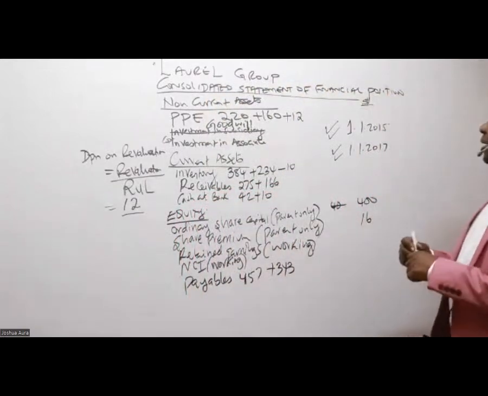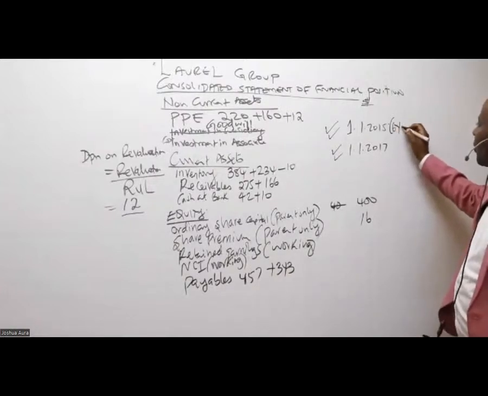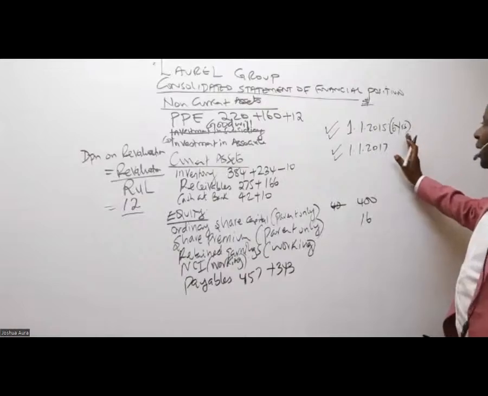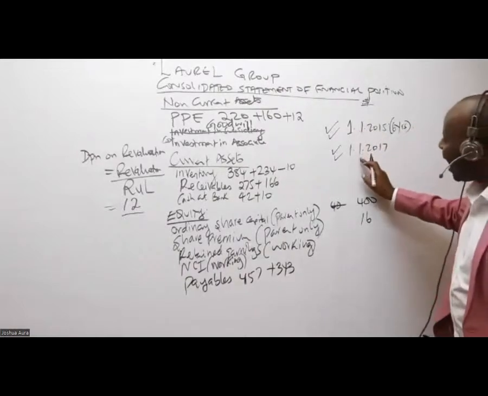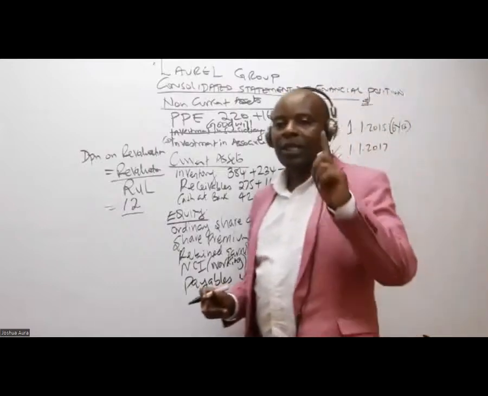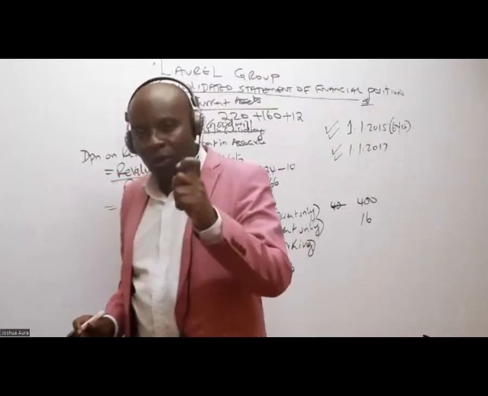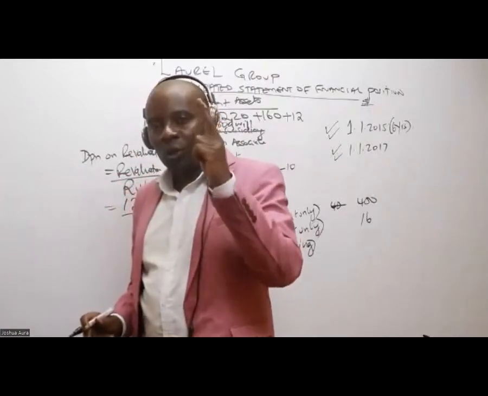So this asset has how many years? 6 years. The useful life is 6 years. By the time we are revaluing them, how many years have passed? We started from 1st January, so it is 2015, the whole of it, and 2016, the whole of it.